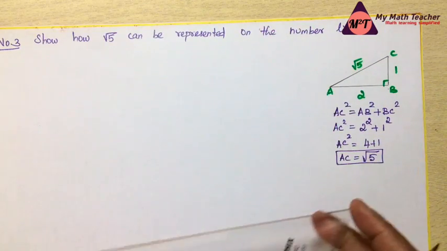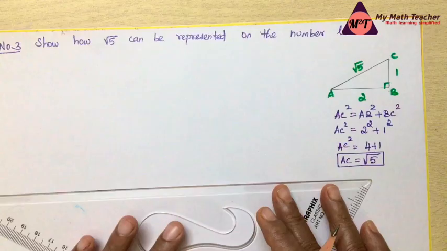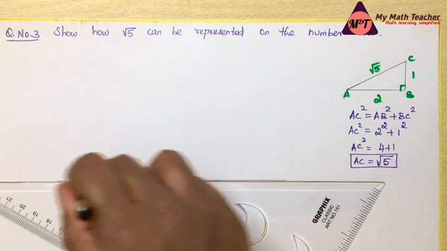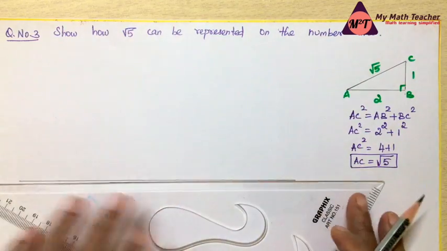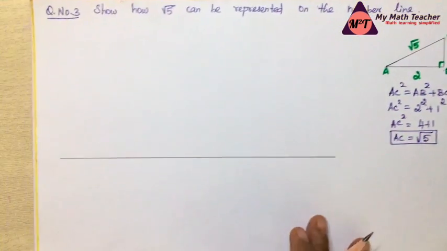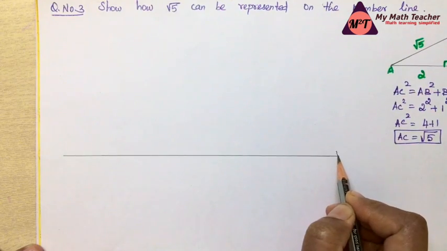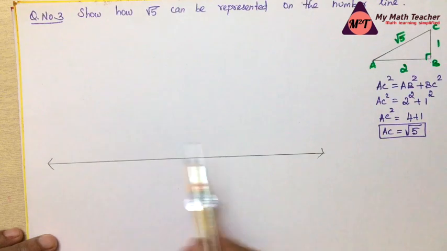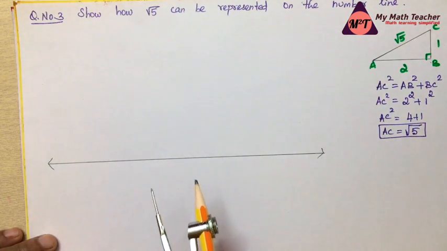The first step, draw a line. This is the line. Here line is always enclosed with this arrow mark on both the sides. On a number line, we have to make units.